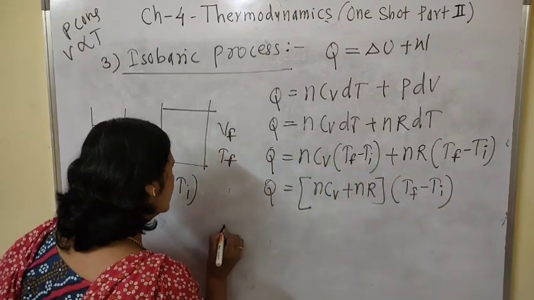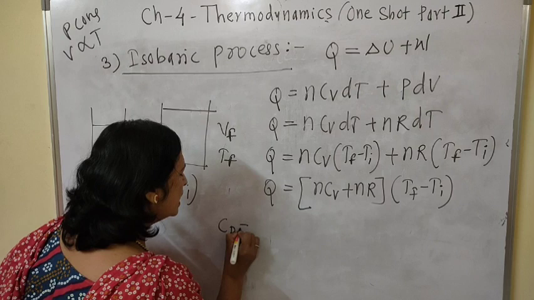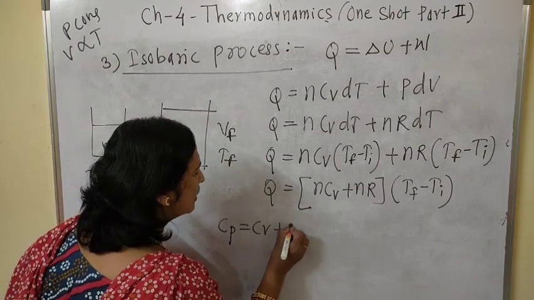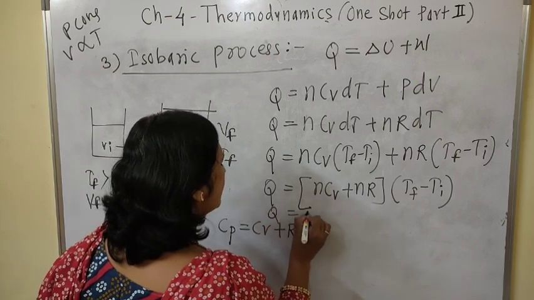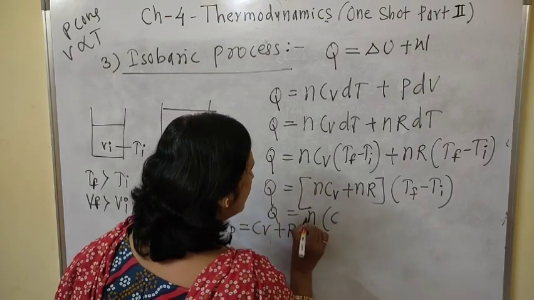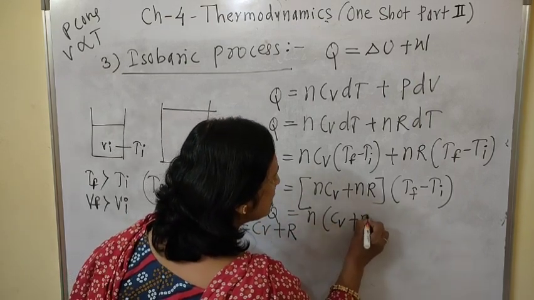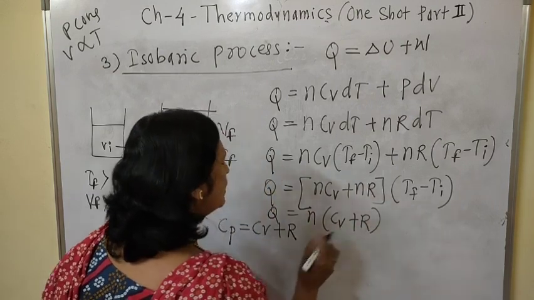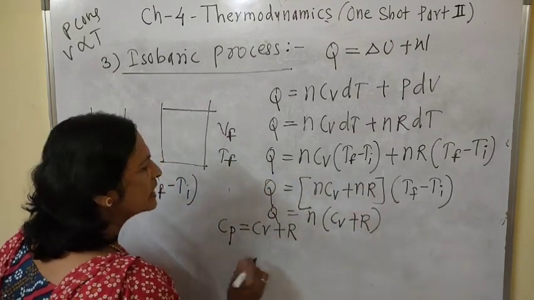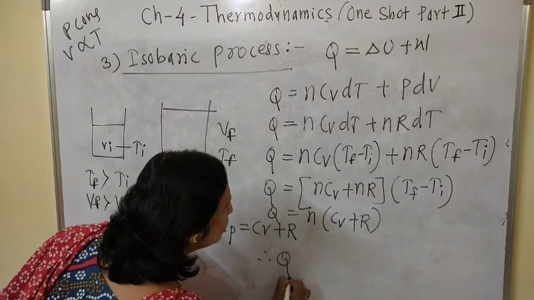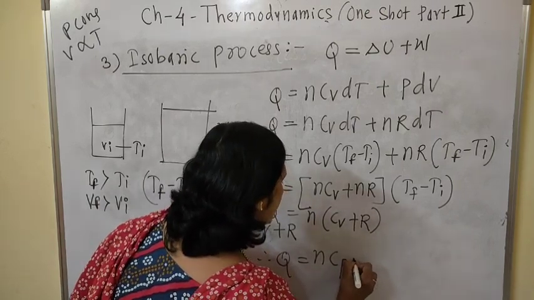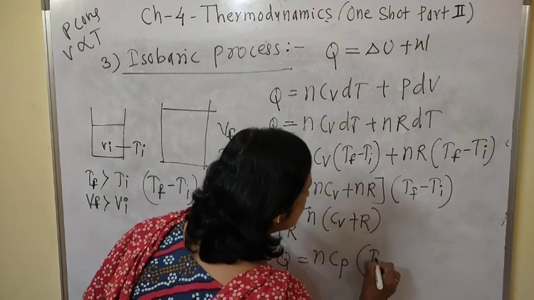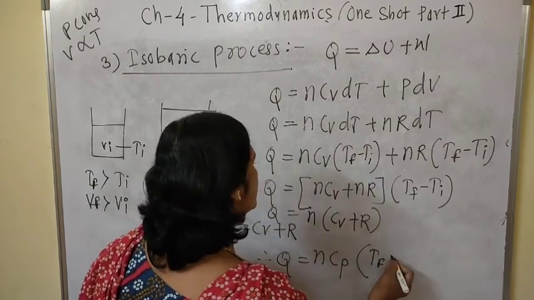We know that Cp is equal to Cv plus R, and therefore if n is taken as common inside the bracket, we can write Cv plus R, and this Cv plus R is nothing but Cp, and therefore Q is equal to nCp, and in this bracket we can write Tf minus Ti.